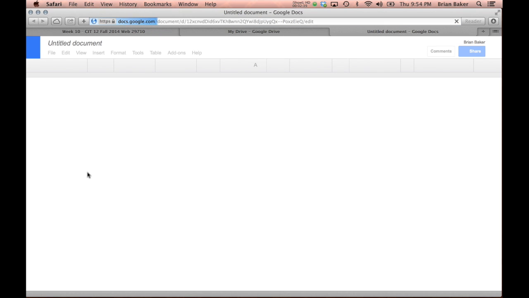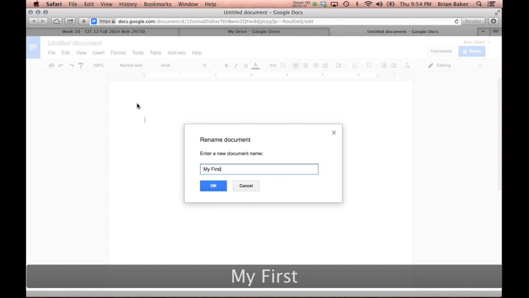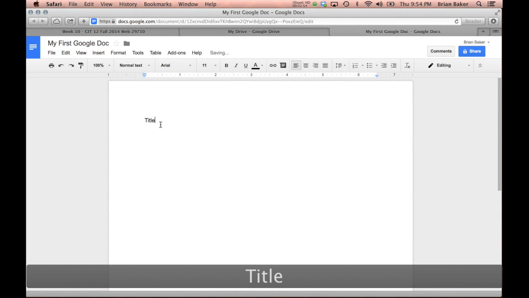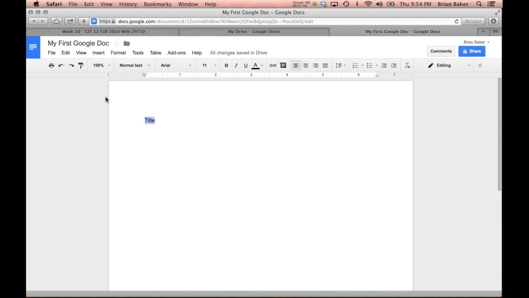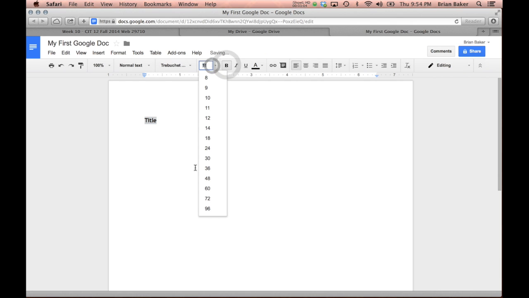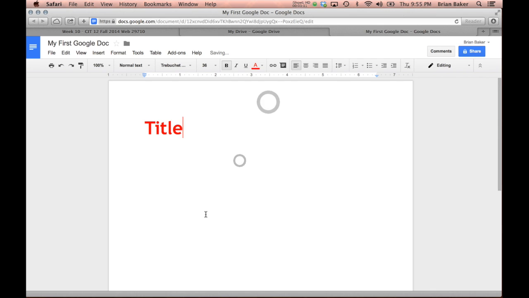Let's create a document here. We can call it whatever we want. Let's say my first Google Doc, and hit OK, and then just play around. I'm going to create a title. How would I change fonts in this program? Well, I've got some fonts here that I can choose from. Maybe I want Trebuchet, bold. I want it to be really big. This is the exact same icon that we use for text color. I want it to be red. You can play around with Google Docs.